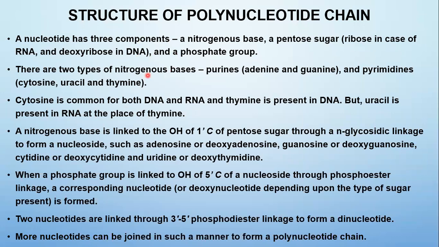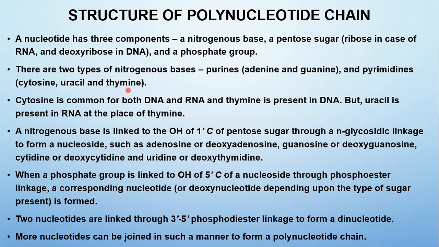And about the nitrogenous bases, there are two types of bases. One is purine, the other is pyrimidine. Purine bases consist of adenine and guanine. Pyrimidine bases consist of cytosine and thymine in DNA, but cytosine and uracil in RNA.